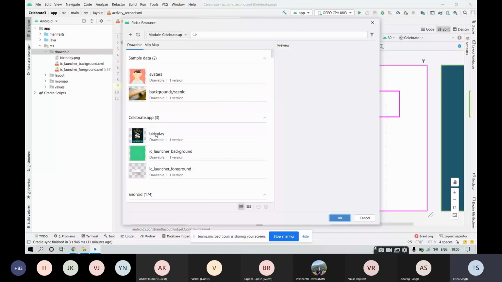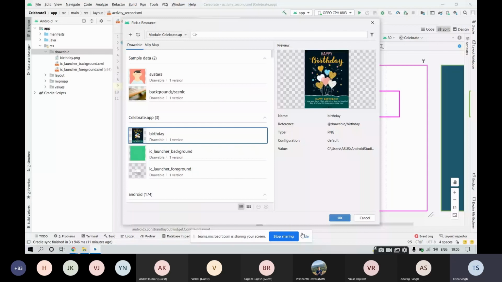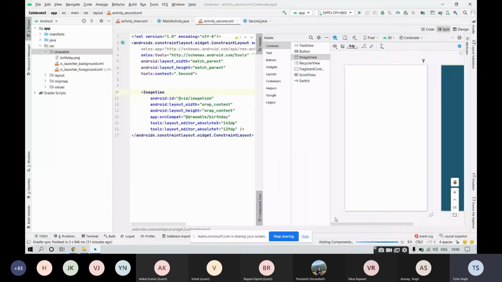This resource, you can see the location. It is inside this drawable. Select this birthday, click on OK. Yes. So now you can see that this particular image has been selected.